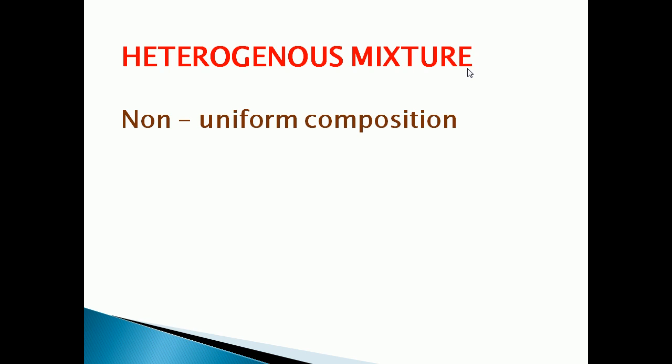Such a type of mixture is called what? Heterogeneous mixture. Example: mixtures of sodium chloride and iron filings. You know sodium chloride, it is the common salt which we are using in our house.